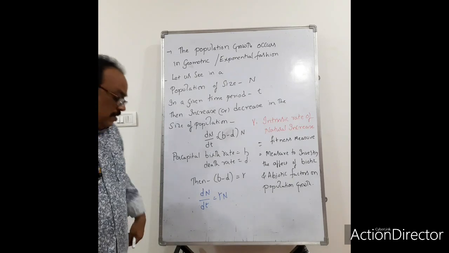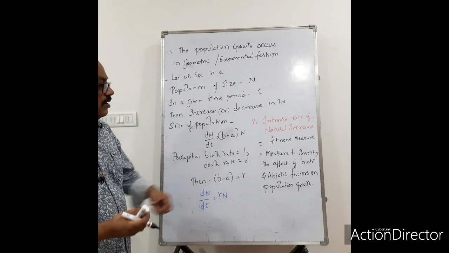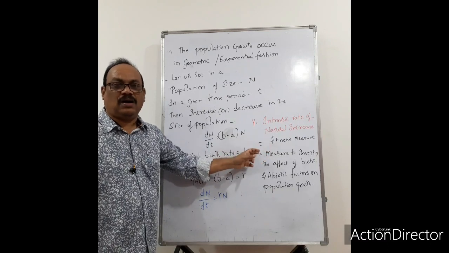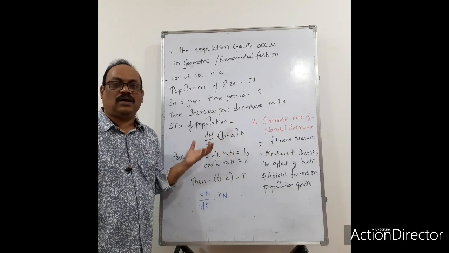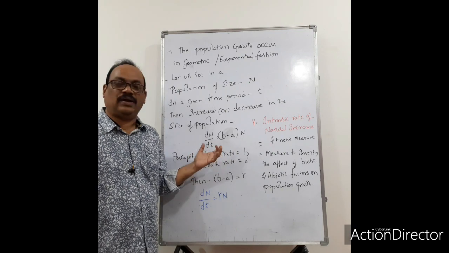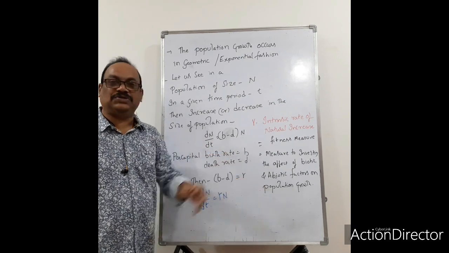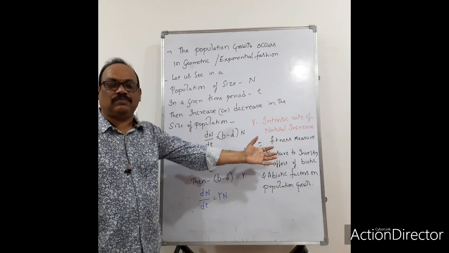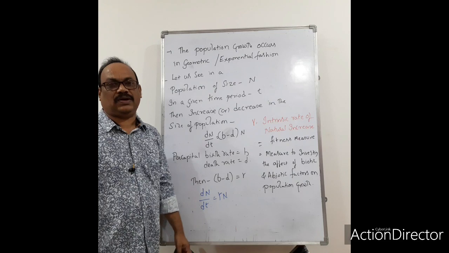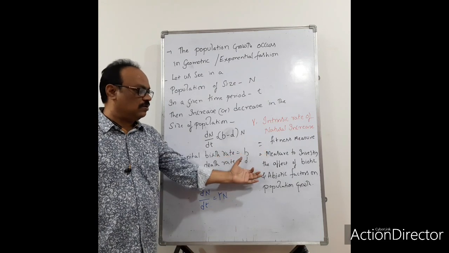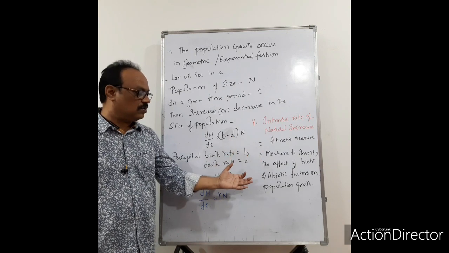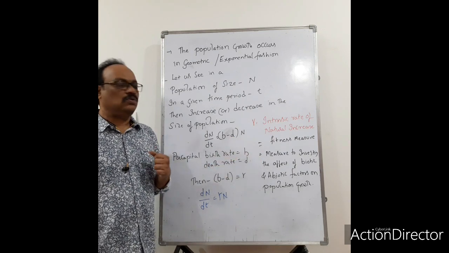So what is meant by r? r is the rate of natural increase. r is the measure of fitness. r is the measure to investigate the rate of growth of a population, or the effect of the biotic and abiotic factors on the population growth. You know that biotic factors mean the living factors, and abiotic factors mean the non-living factors.